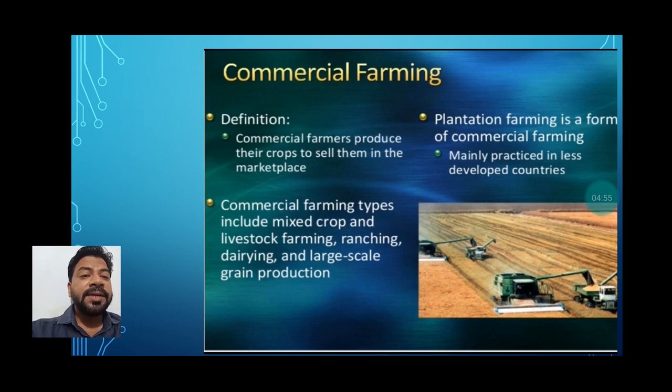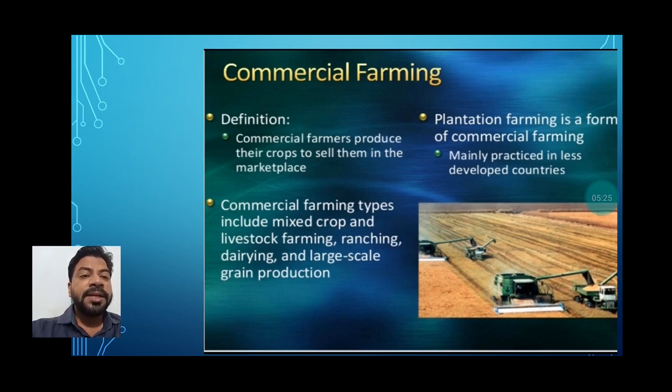Commercial farming types include mixed crop and livestock farming, ranching, dairying and large scale grain production. These are the ranches, students. Big farms are called ranches. You have read about the prairies, pampas, velds. Earlier those were grasslands, now they have been converted into ranches, okay, the common field.